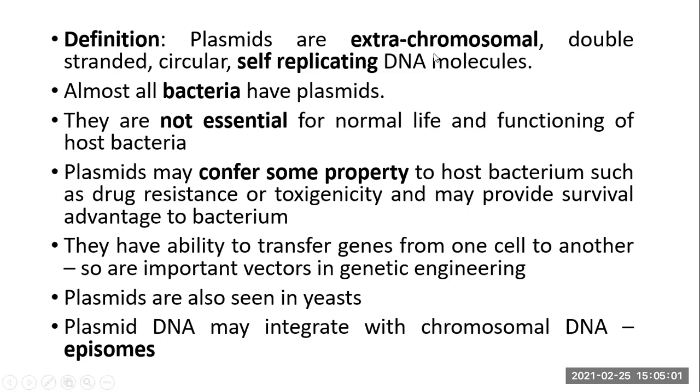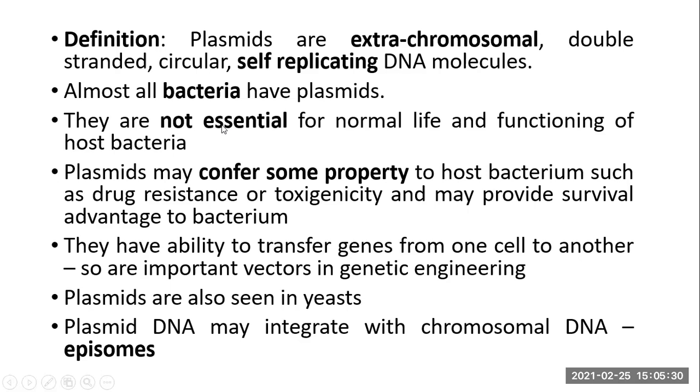So plasmids are extra chromosomal. That means they are present outside the chromosome, the nuclear material DNA of the cell. So they're extra chromosomal, double stranded, circular, and self replicating DNA molecules present in some bacteria. Almost all bacteria possess plasmids.